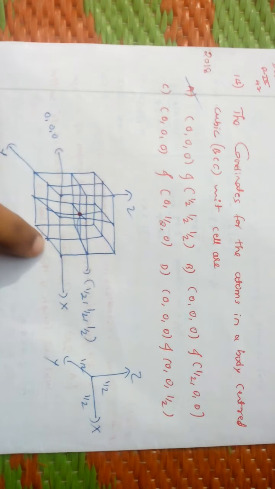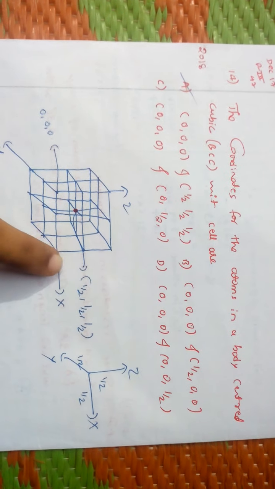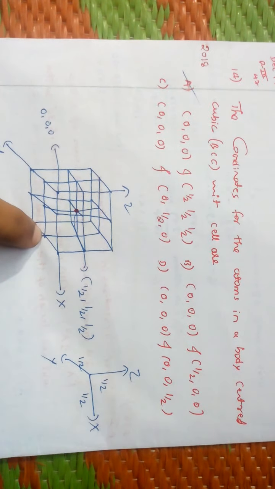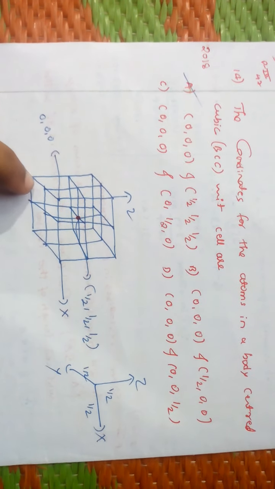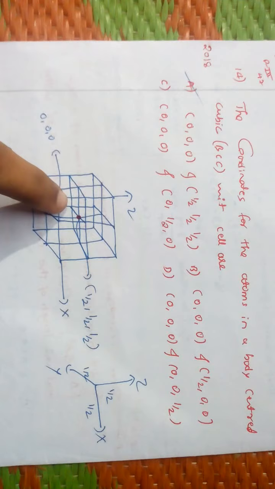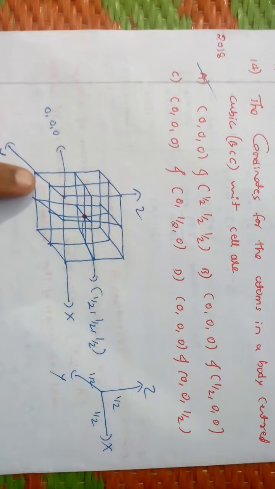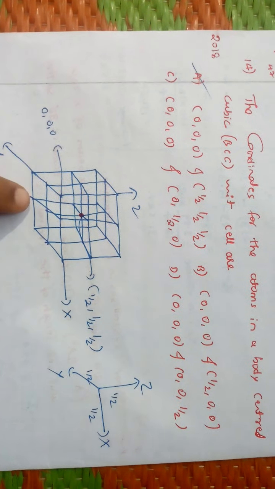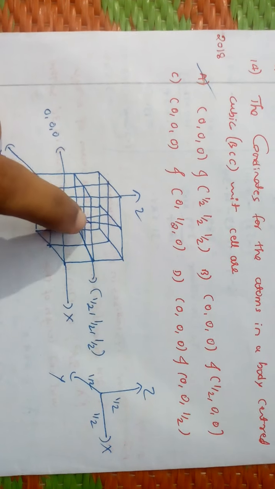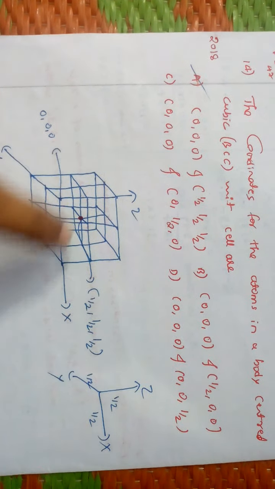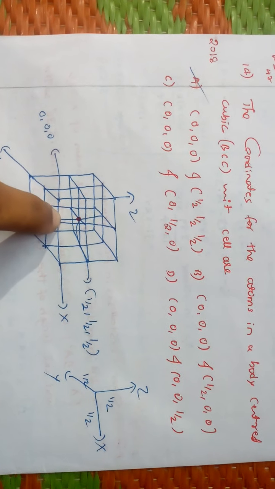Here if you take this full length, the whole length is a, this length is a by 2, means if you take the full as 1, this distance is half plus half, like this. From this, I am moving from this to this is 1, right? If I take this face, from this face its distance is half. So from this place, along the x direction, if you move like this, it's a half.